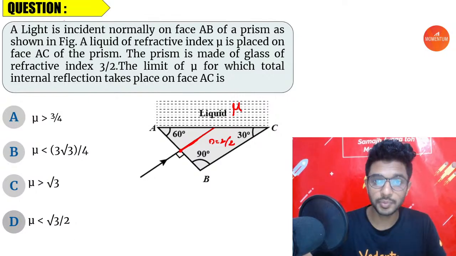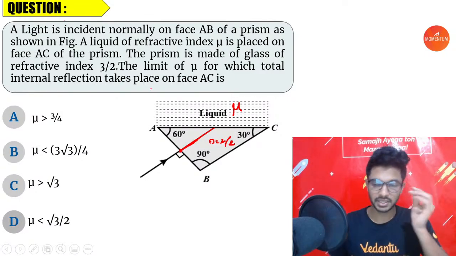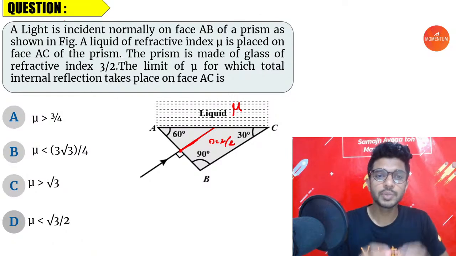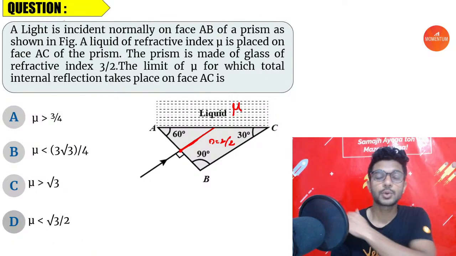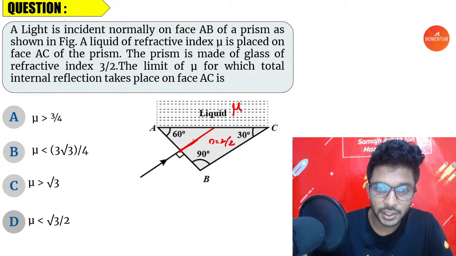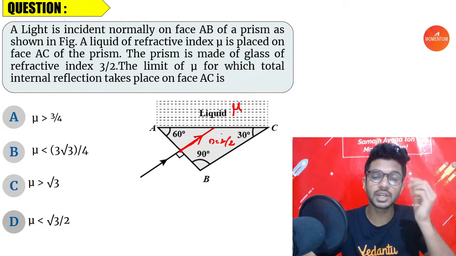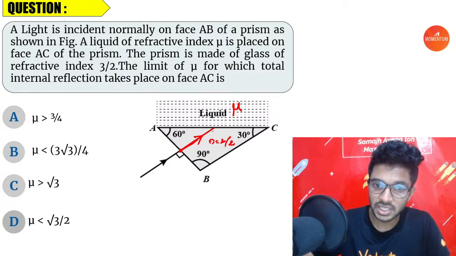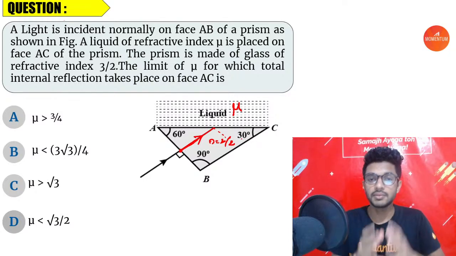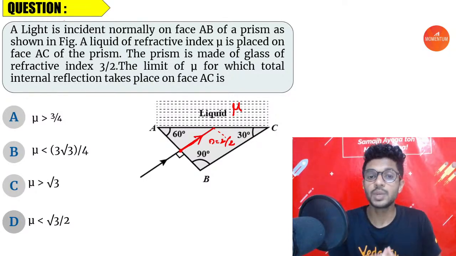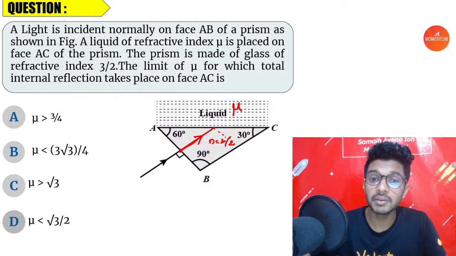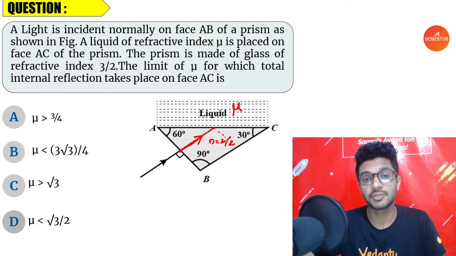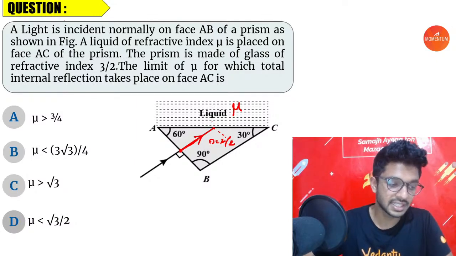The limit of mu for which the total internal reflection happens. What should be the minimum value of mu, or what all the values can mu take so that total internal reflection can happen to this particular light ray? You all know what a total internal reflection is, right? So this light ray, without going into the liquid, if it comes back to the same medium, which is our glass prism here, we can say that it is undergoing the total internal reflection. So what is the minimum value of mu for which the total internal reflection should be happening? Let us first discuss that.